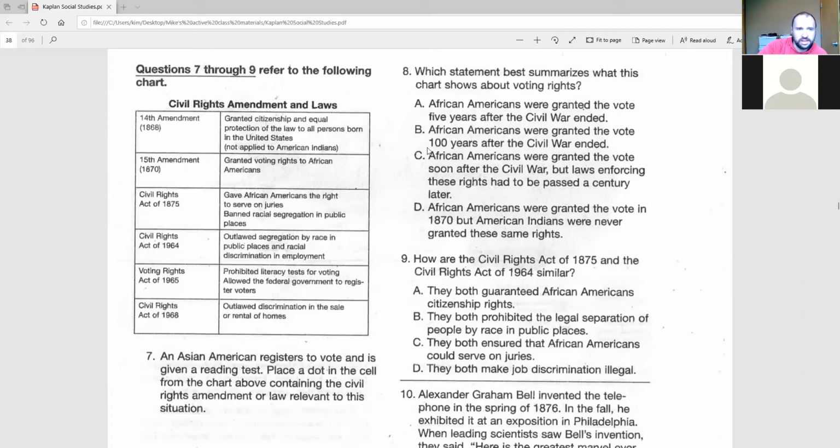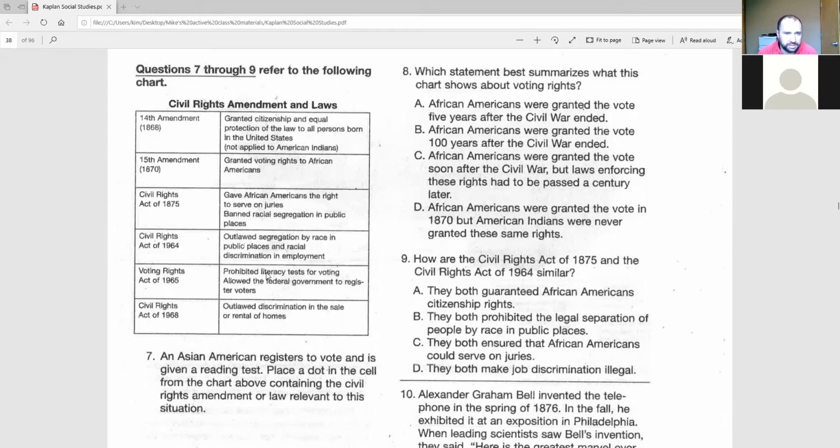So questions 7, 8, and 9 deal with this chart here. So hopefully you can read it okay. The chart is titled Civil Rights Amendments and Laws, and we have the 14th Amendment, which granted citizenship and equal protection of the law to all persons born in the United States.